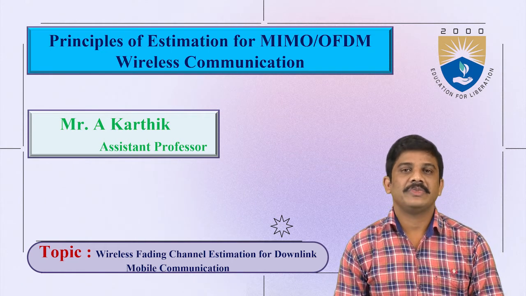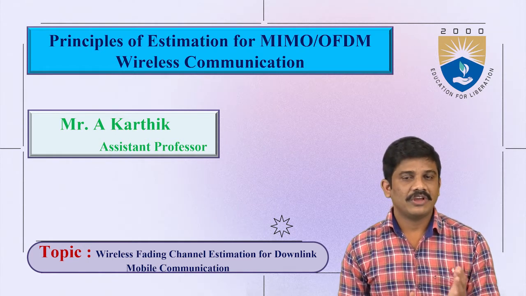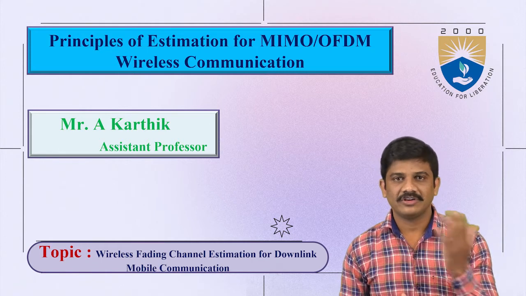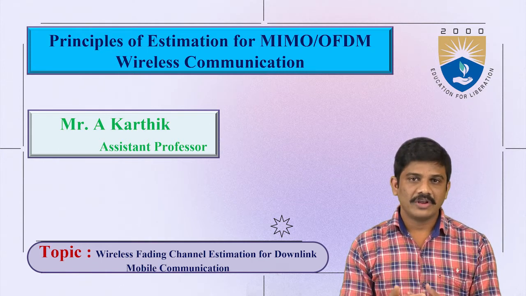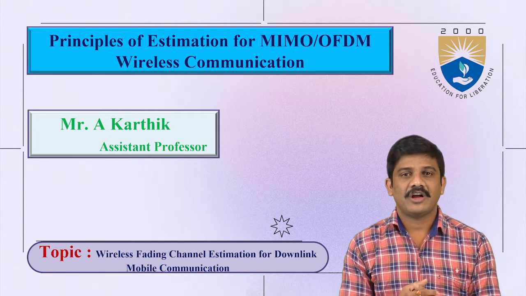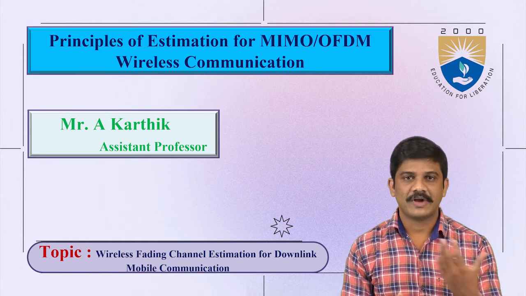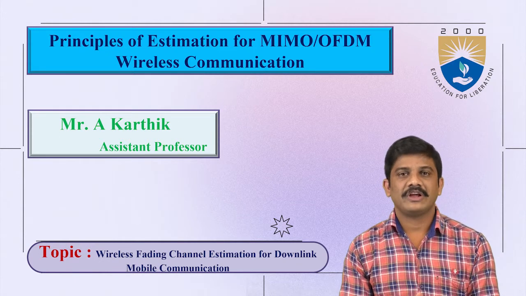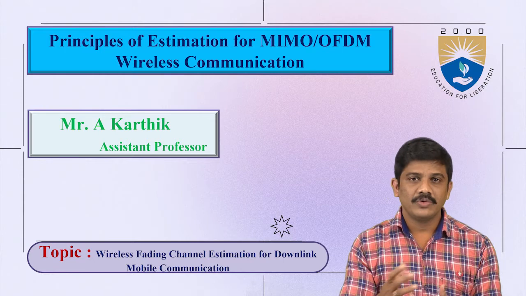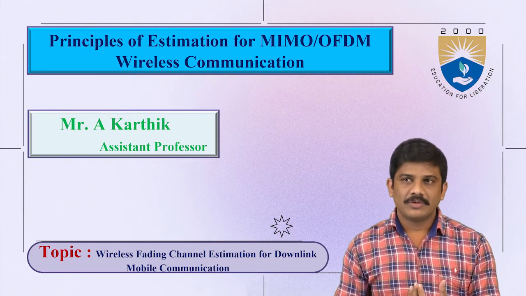Today we mainly discuss wireless communication. We know what fading is, and we discussed fading in the previous classes. In wireless communication, what is the cause of fading? There are different types of fading: slow fading and fast fading. We also have to estimate the wireless fading of the downlink mobile